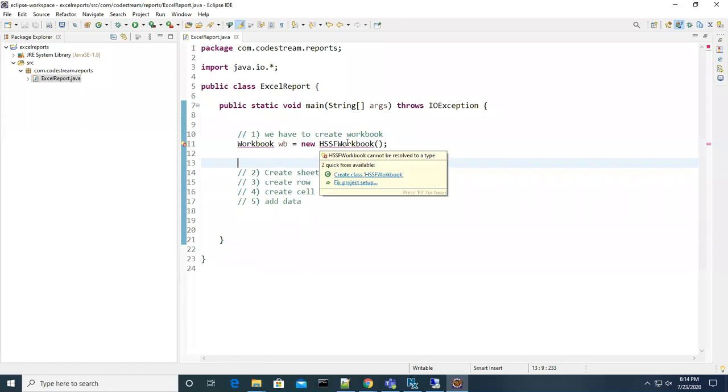The compiler is saying that HSSFWorkbook cannot be resolved to a type. The compiler doesn't know. This class is not part of the Java library. That is the reason the compiler is saying, hey boss, I don't know anything. So what do we have to do now? Where is it available? First of all, tell me where these classes are available.